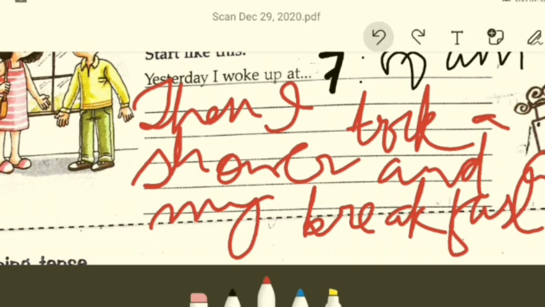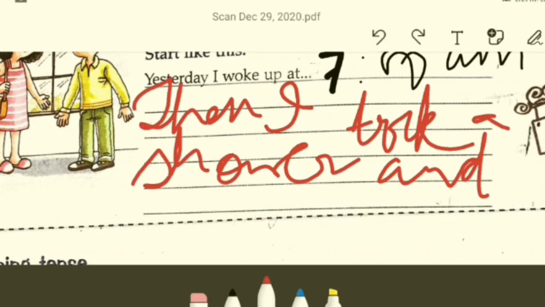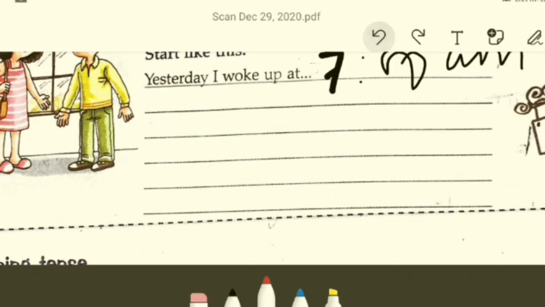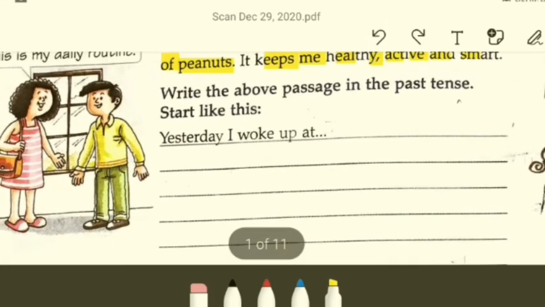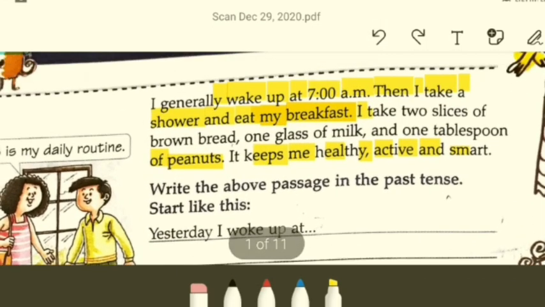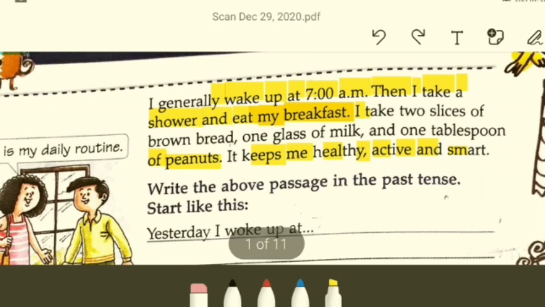And then what do we have? Let's take a look at the question. Simply expressing them in past tense. Okay. I take will change to I took a shower and I took 2 slices of brown bread, 1 glass of milk, and 1 tablespoon of peanuts.